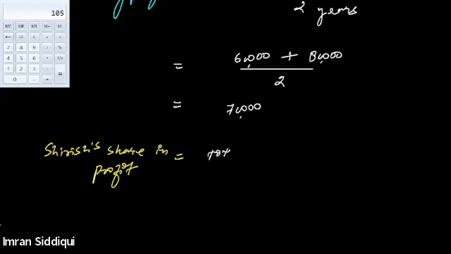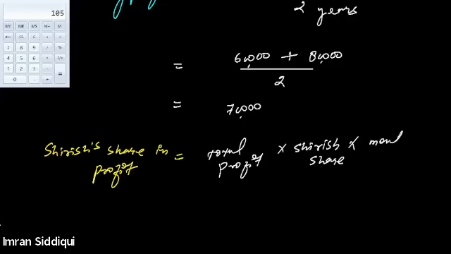Total profit of the firm multiplied by Shirish's share, then by the number of months Shirish participated, divided by 12.